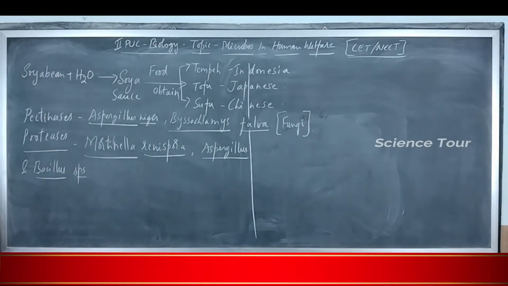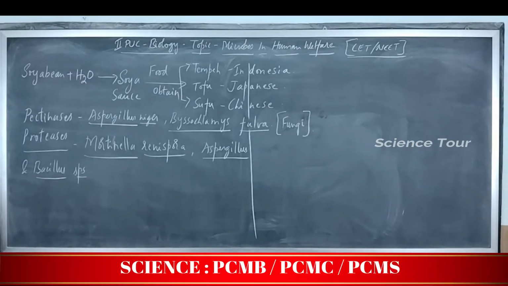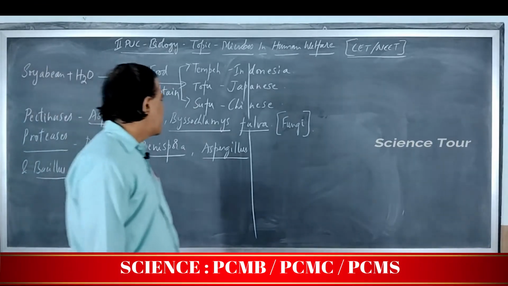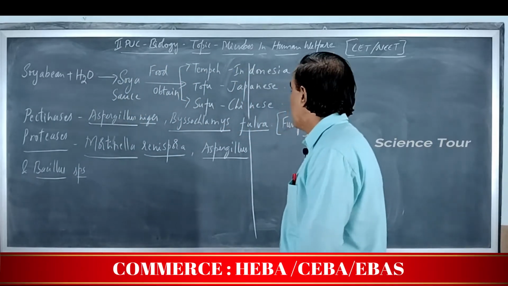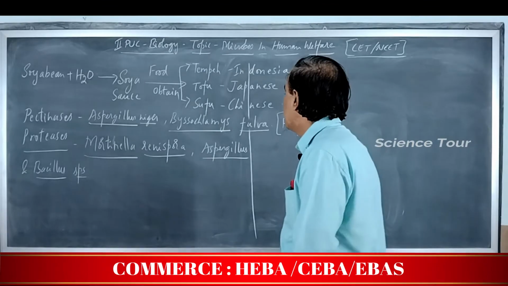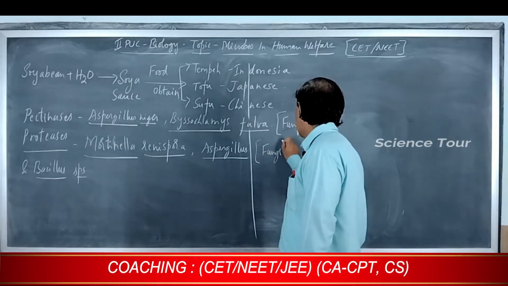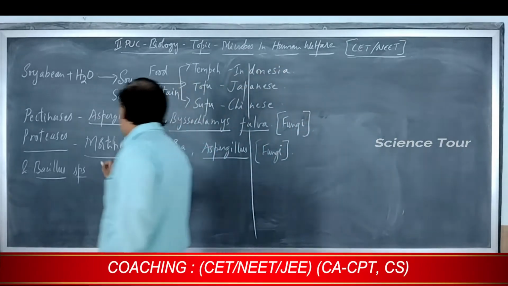Mortierella, Rhenispora, species name. Soil fungi, these are Aspergillus niger, Aspergillus flavus, soil fungi. Bacillus is a bacteria. Mortierella, Rhenispora, Aspergillus, these are the fungi. This is the bacterium.